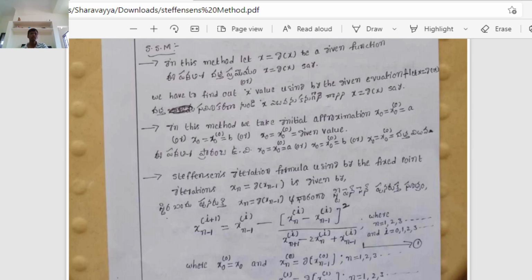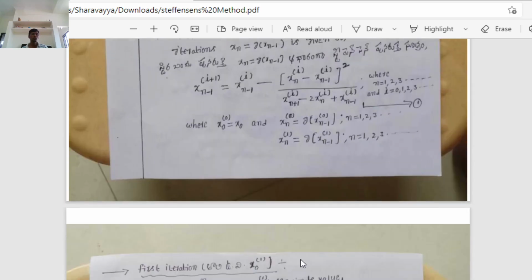Therefore, Steffensen's iteration formula means xn minus 1 to the power of i plus 1 equal to xn minus 1 to the power of i minus (xn to the power of i minus xn minus 1 to the power of i) whole square by (xn plus 1 to the power of i minus 2xn to the power of i plus xn minus 1 to the power of i), such that n equal to 1, 2, 3 up to so on, i equal to 0, 1, 2 and so on, where x naught to the power of 0 equal to x naught, and xn to the power of 0 equal to g of xn minus 1 to the power of 0, xn to the power of 1 equal to g of xn minus 1 to the power of 1, such that n equal to 1, 2, 3 and so on.